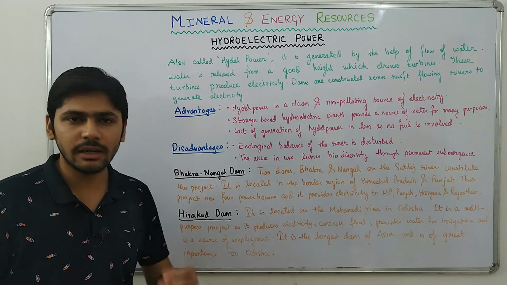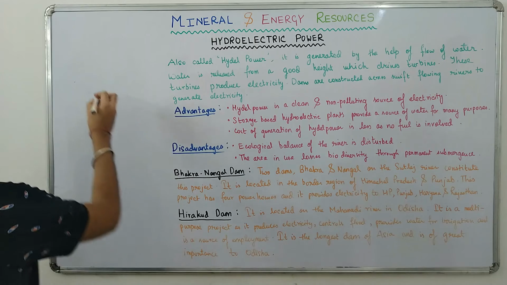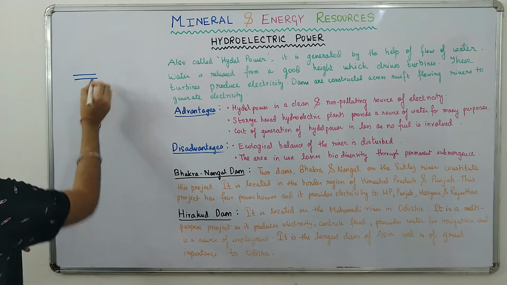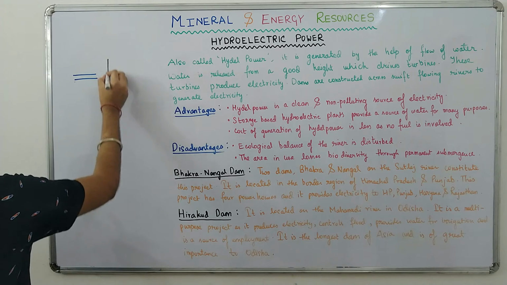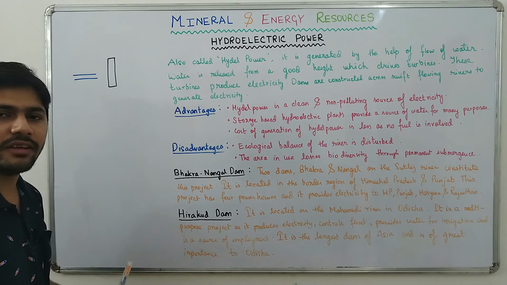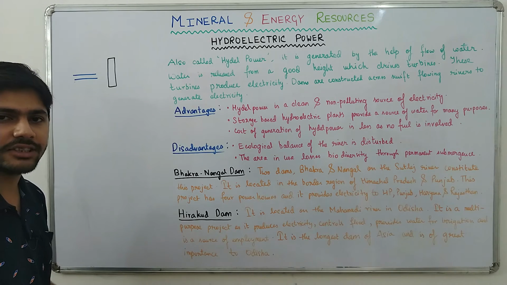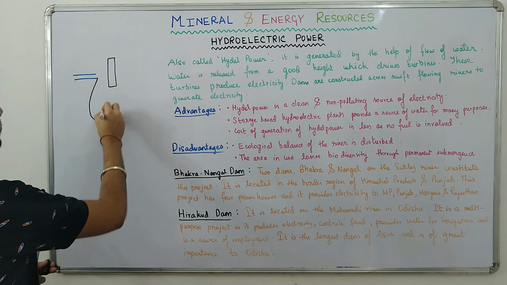Let me explain it to you a little bit more. Say this is a swift flowing river, okay? And a dam is constructed like this. When the dam is constructed, along with that an artificial lake or artificial reservoir is created at a great height, say like this.